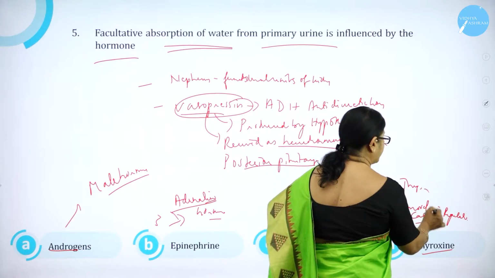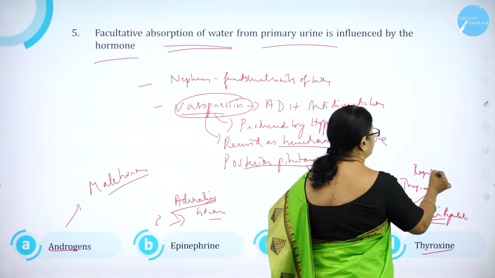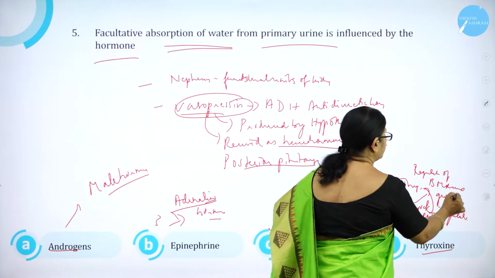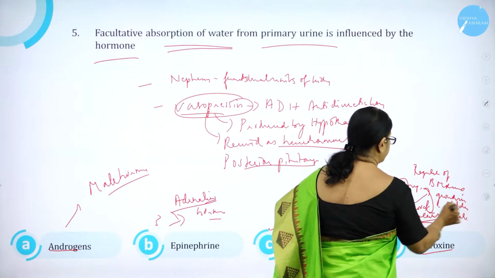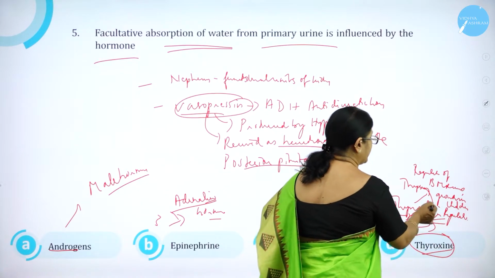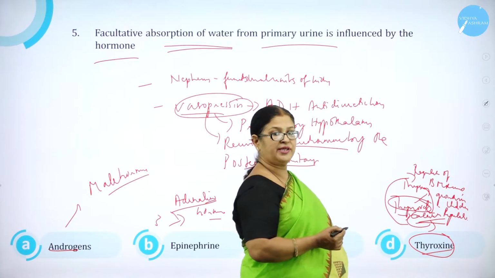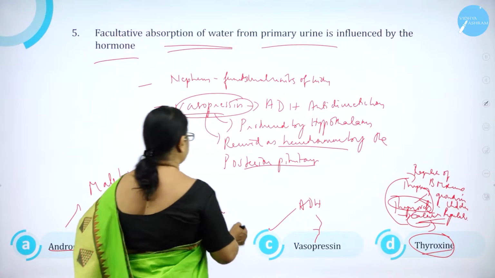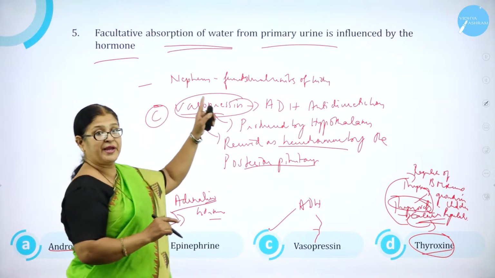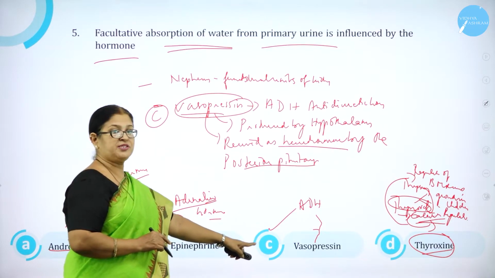Thyroxine is responsible for regulation of BMR and growth in children. So option C is correct. The facultative absorption of water from primary urine is influenced by the hormone vasopressin.